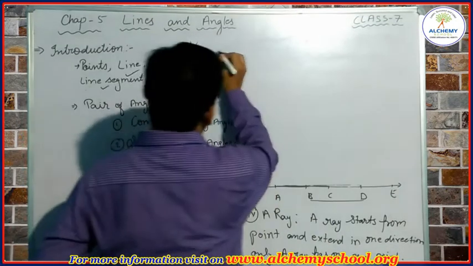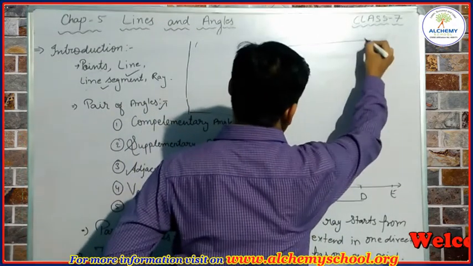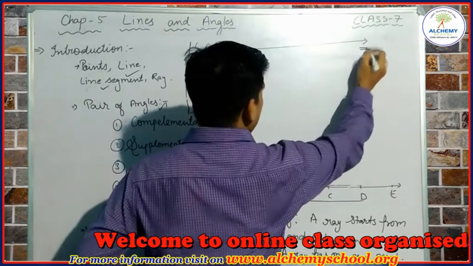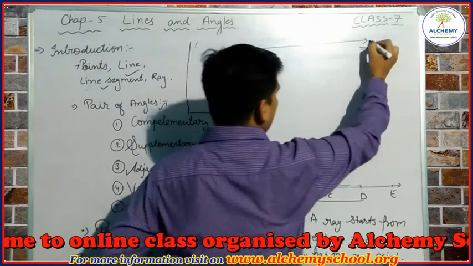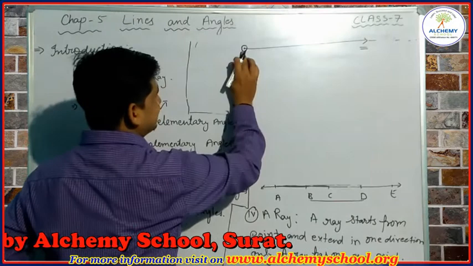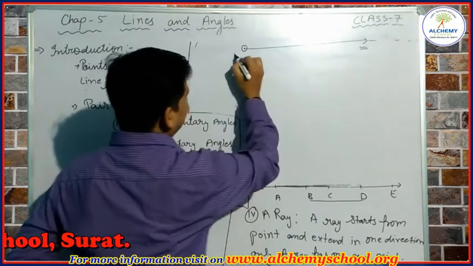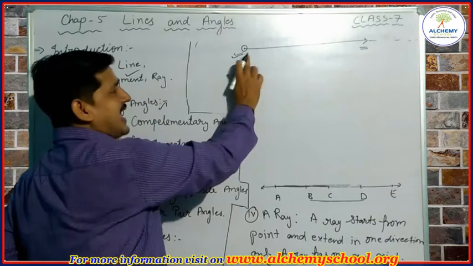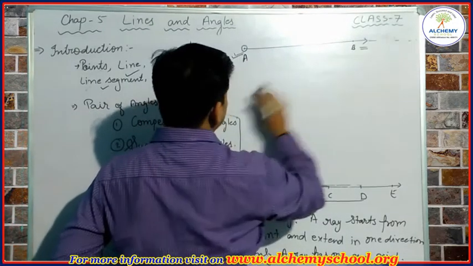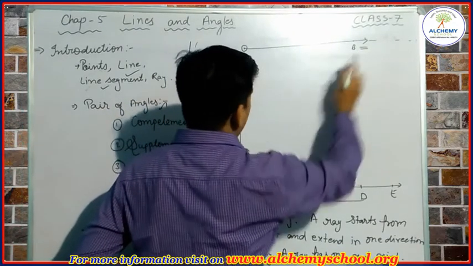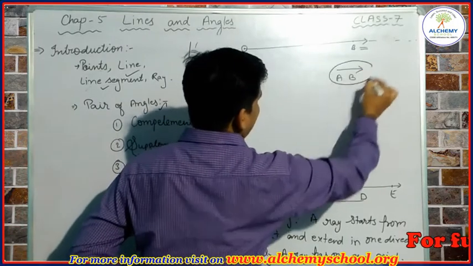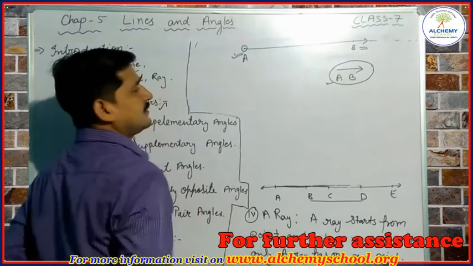If I make a figure here, I am making one arrow on one side, and this arrow shows that the figure is extending in one direction endlessly. This is the starting point of this ray, and this arrow side is the direction it extends. Suppose this is point A and this is point B, so we write it as ray AB, and this is how we can represent a ray.